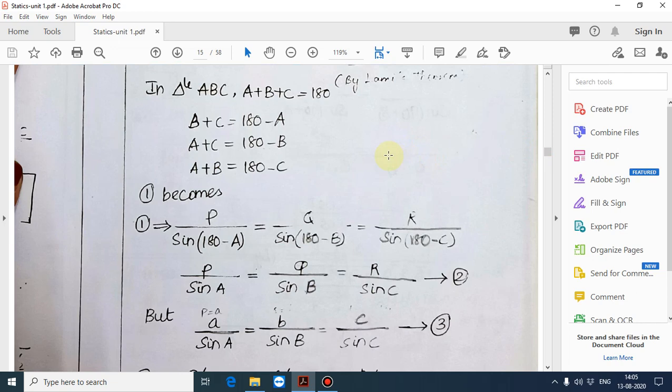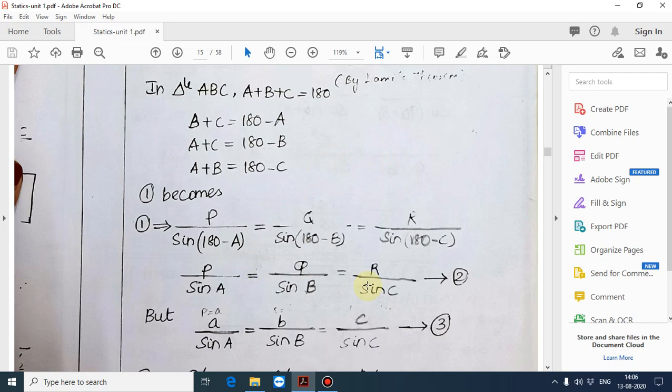Next, equation 1, what will it become? You see what happens. See equation 1, we substitute: P by sine of 180 minus A, because sine of angle BOC will be 180 minus A, is equal to Q by sine of 180 minus B, and is equal to R divided by sine of 180 minus C. You know, sine of 180 minus A is sine A. Therefore P by sine A is equal to Q by sine B is equal to R by sine C. You keep it as equation number 2.